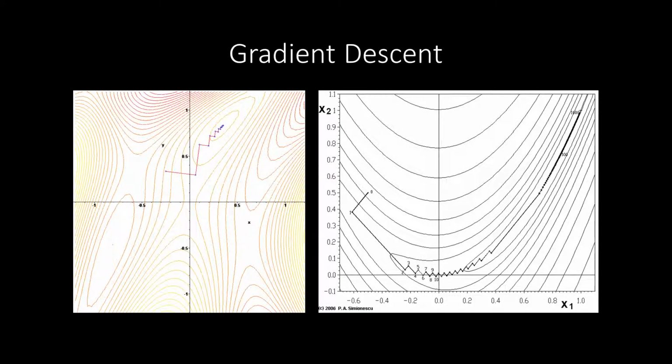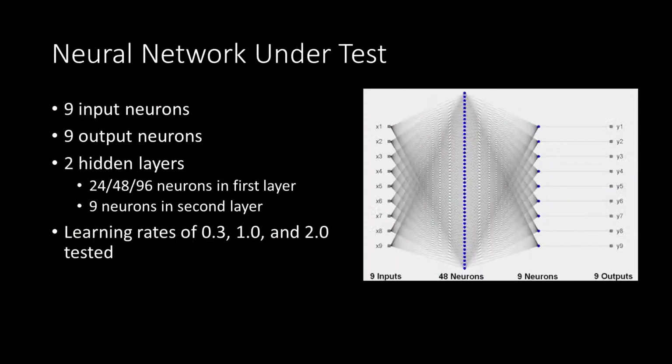So here's an example of gradient descent that I'm just showing you. You can see that it zigzags towards the local minimum of a function, both on the left and the right. And the zigzag pattern happens when it's close to the minimum, but can't exactly hit it.